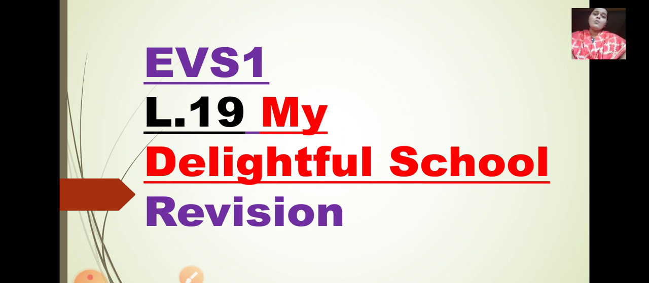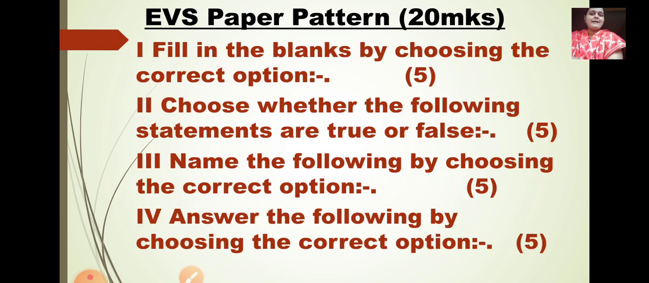So let us see what type of questions will be asked in the exam. This is the paper pattern of your EVS paper. Now your EVS paper will be EVS 1 and EVS 2. Both the subjects will be in the EVS paper and in total the paper will be of 20 marks. So 10 marks EVS 1 and 10 marks EVS 2.